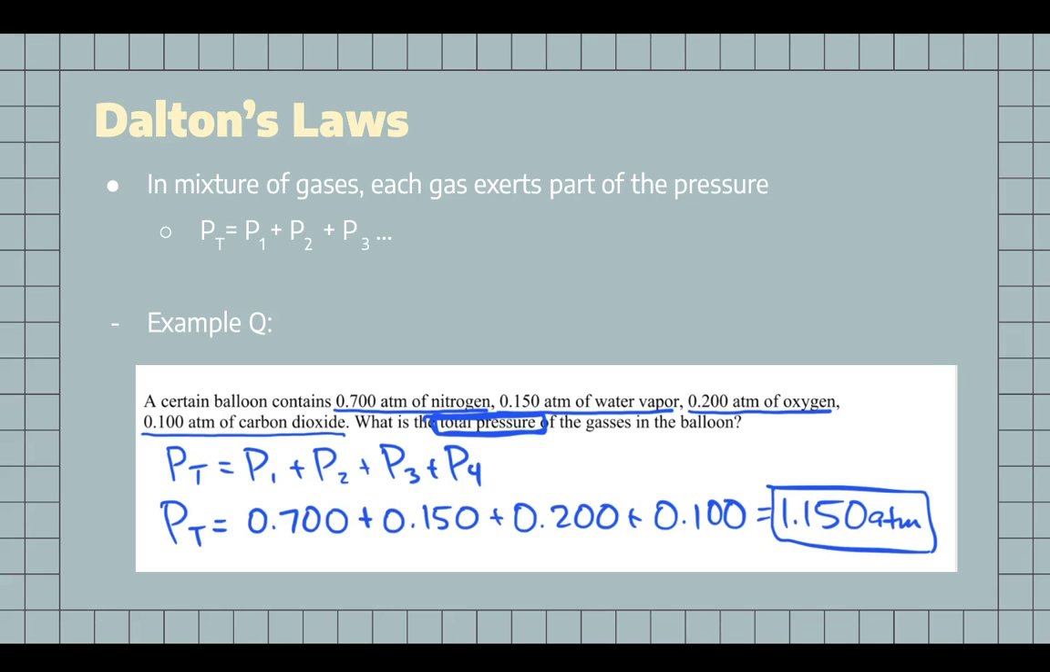An example question is, a certain balloon contains 0.7 atm of nitrogen, 0.15 atm of water vapor, 0.2 atm of oxygen, 0.1 atm of carbon dioxide. What is the total pressure of the gases in the balloon? You are able to find the total pressure by adding all four of the pressures into one, which would get you 1.15 atm.